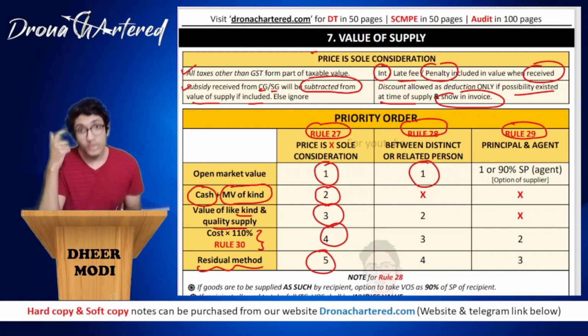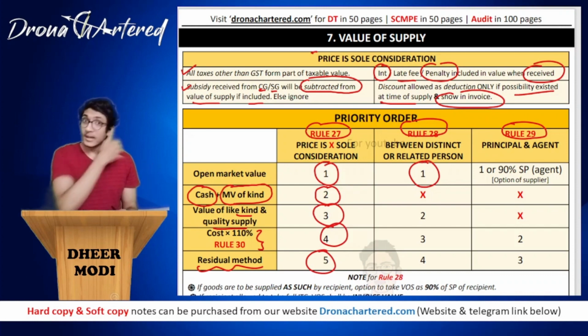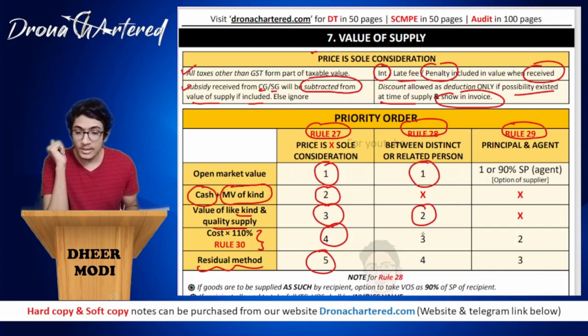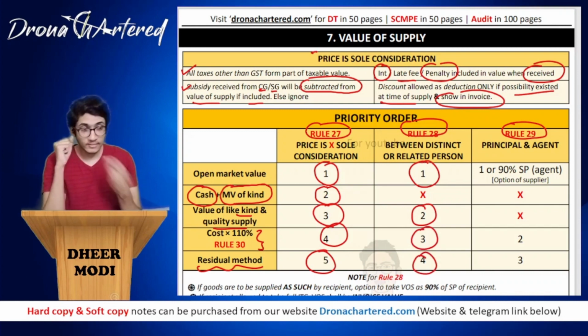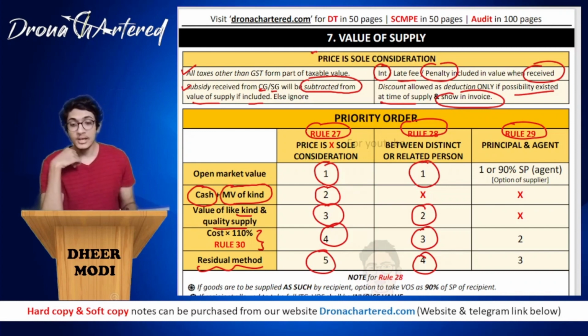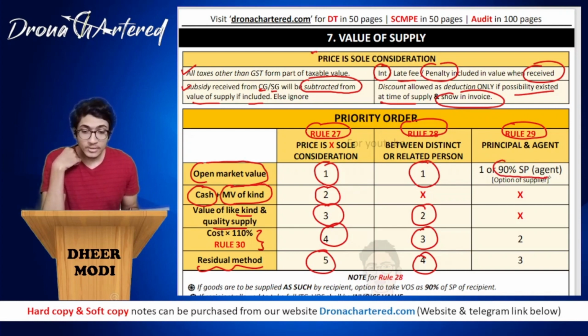Value of like kind and quality supply, whatever others are supplying for the same goods, that will be considered, or cost into 110% and the residual method. And next is your principal and agent, that is when the transaction is happening between principal and agent. In such a case, you can either take open market value of the goods that has been supplied, or 90% of the selling price of the agent.